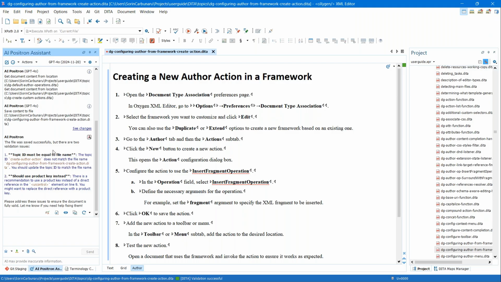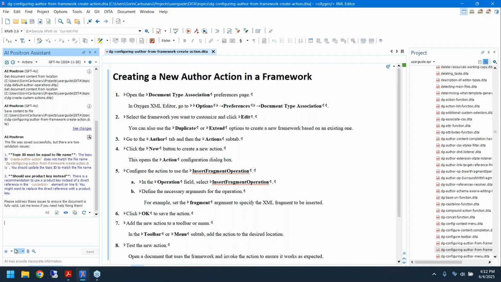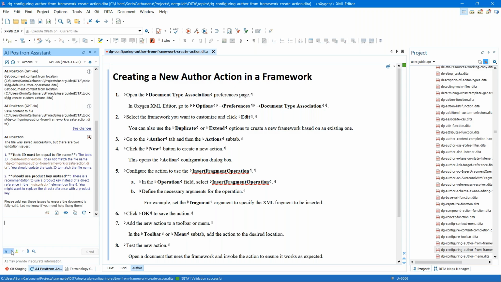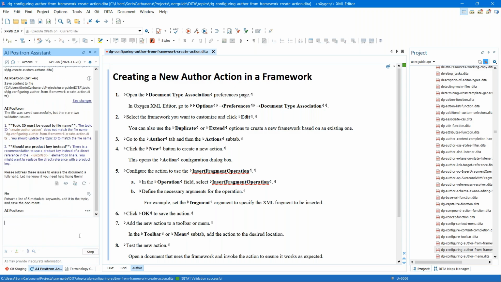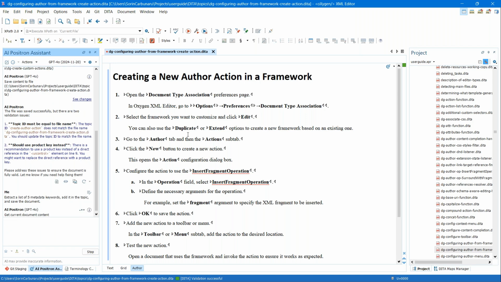Okay, so now we have our result. This time the AI generated perfectly valid content. We can continue this interaction. For example, we can tell it to extract a list of 5 keywords and add it in this topic.